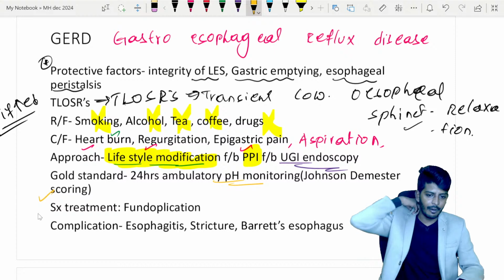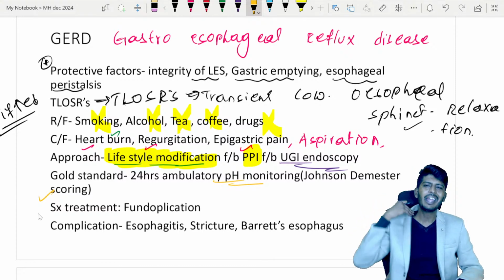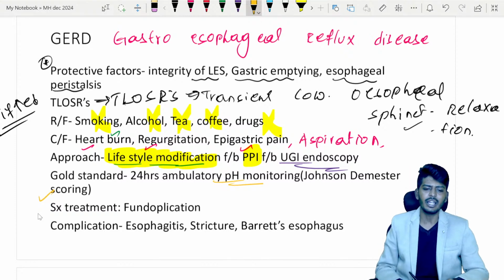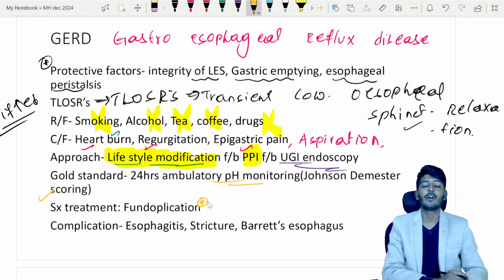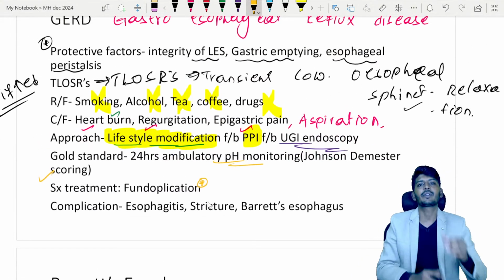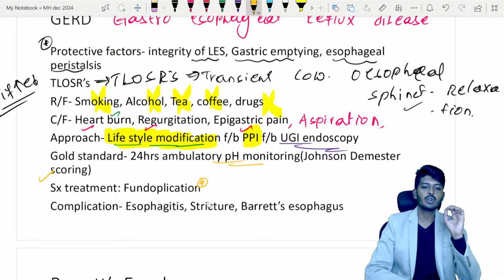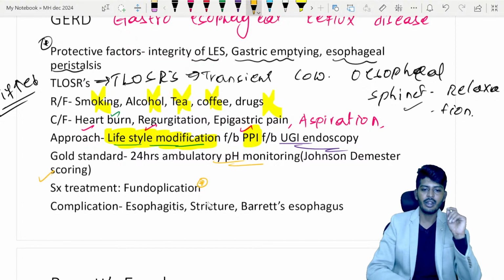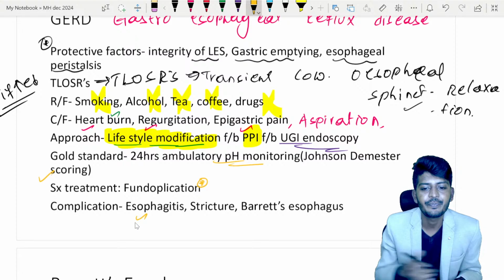So normally we don't do the surgical treatment. If at all very severe disease is there, if at all needed, then we go for a fundoplication. Again, fundoplication can be divided into multiple types called Dor's fundoplication, Nissen's fundoplication. So usually the surgical treatment is fundoplication. Now next one is complications. Complication of the GERD is esophagitis.